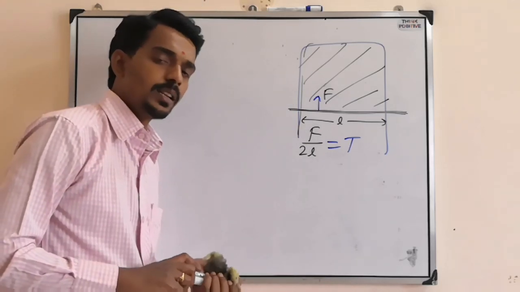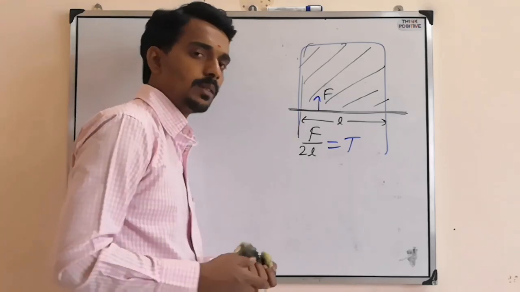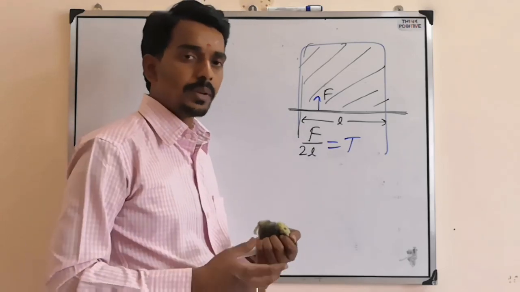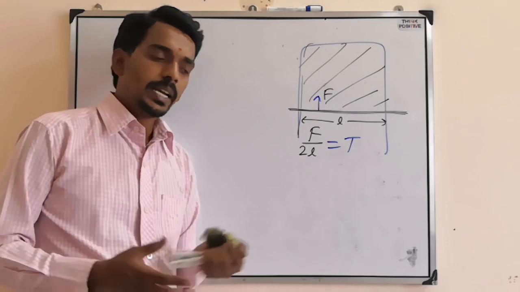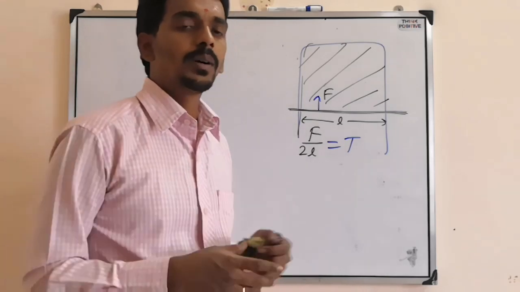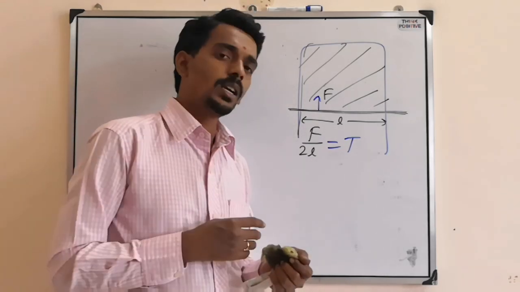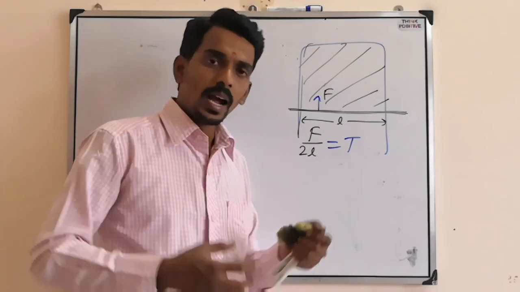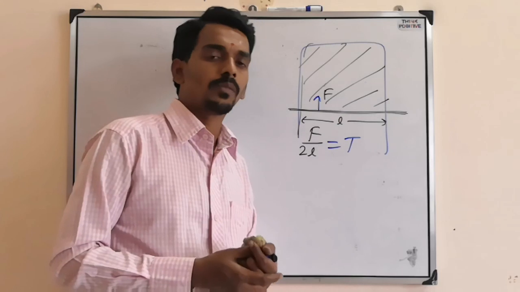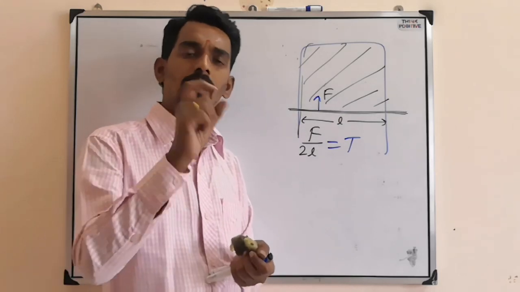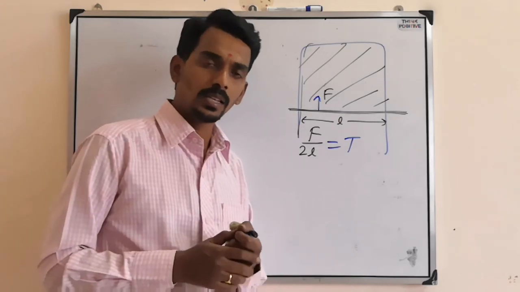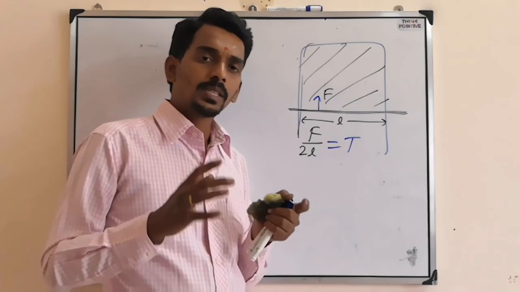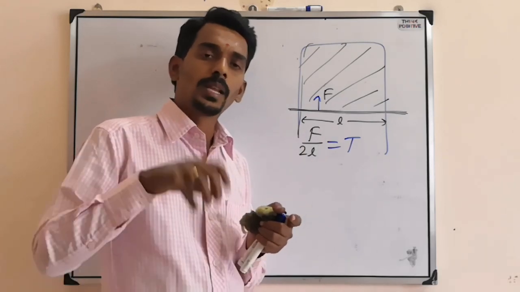So surface tension is nothing but force acting per unit length. And surface tension is the nature of a liquid due to which it tries to acquire minimum surface area. It behaves like it is under some tension and trying to acquire minimum surface area. Even a raindrop is always spherical in shape, because for a given volume, the minimum surface area is possible for a spherical shape.